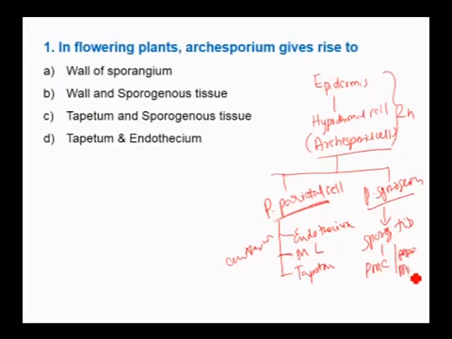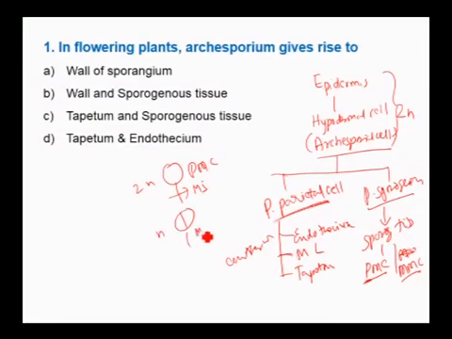Generally, we use the term MMC for megaspore mother cell. In order to avoid confusion, for microspore mother cell we use the term pollen mother cell, where each pollen mother cell, which is diploid, undergoes meiosis 1 to produce a pollen diad, haploid cells.